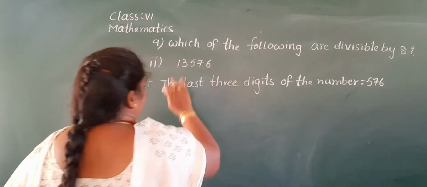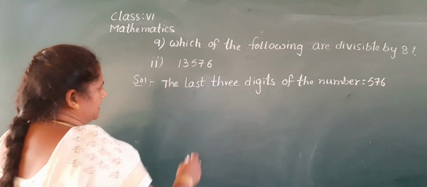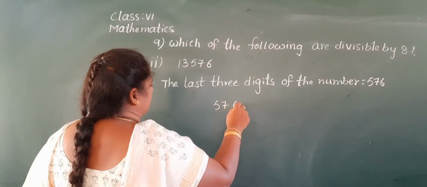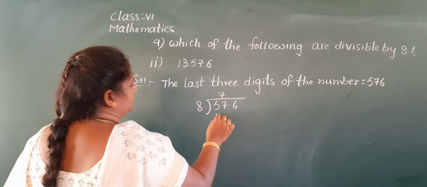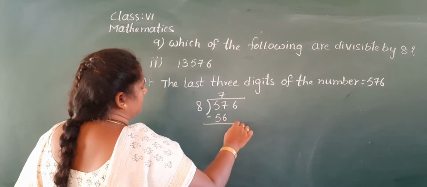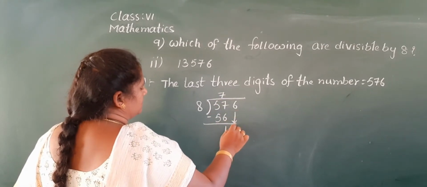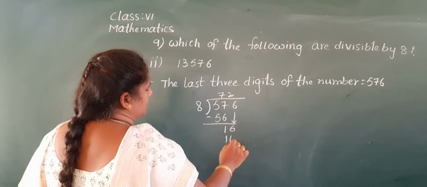576. Now we check whether this number is divisible by 8 or not by actual division. 8 sevens are 56. 1, take down 6, 8 twos are 16.